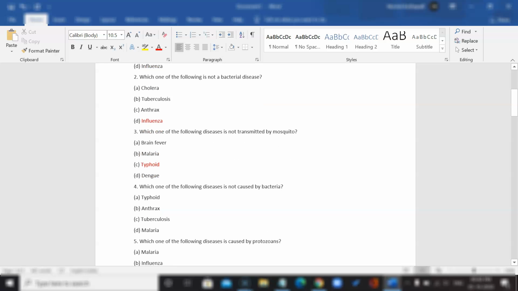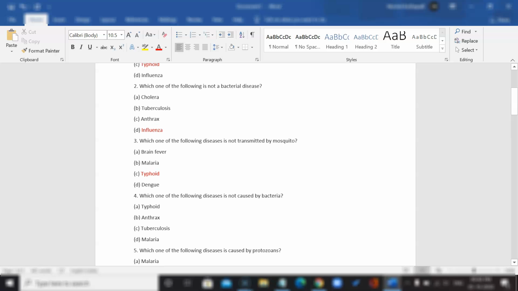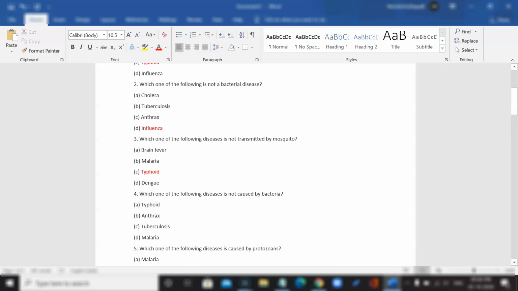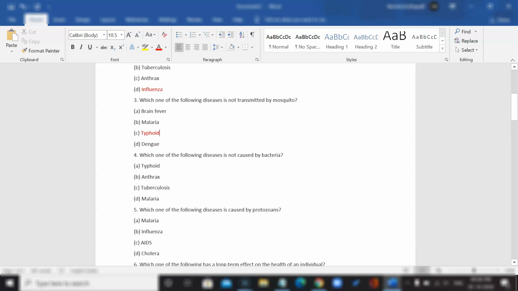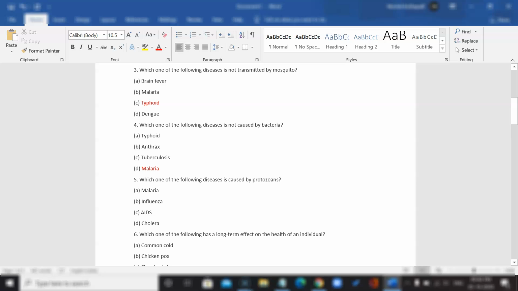Next question. Which one of the following diseases is not caused by bacteria? Similar to one of these questions. Which one of the following is not a bacterial disease? Typhoid, anthrax, tuberculosis, malaria. Malaria is actually caused by a protozoan. If you look at our reference sheet, I hope you took a screenshot of that. So this would be the right answer. Next up, which one of the following diseases is caused by protozoans? Well, as I mentioned in the earlier question, malaria is caused by a protozoan. So this should be the right answer.